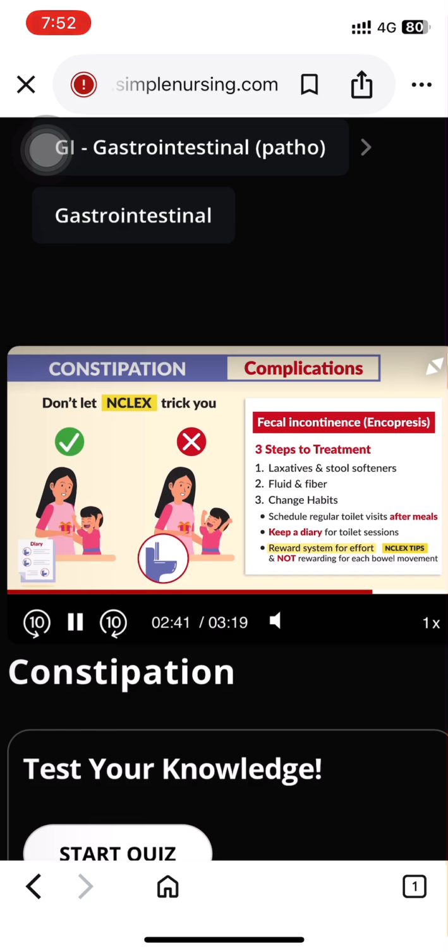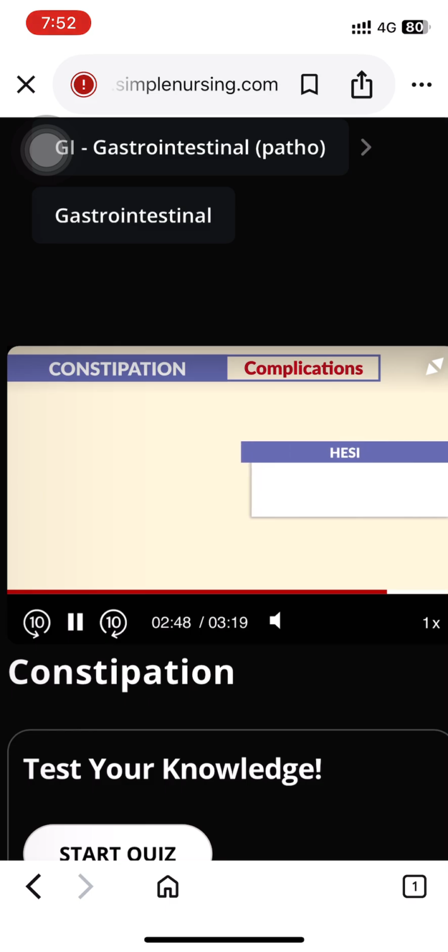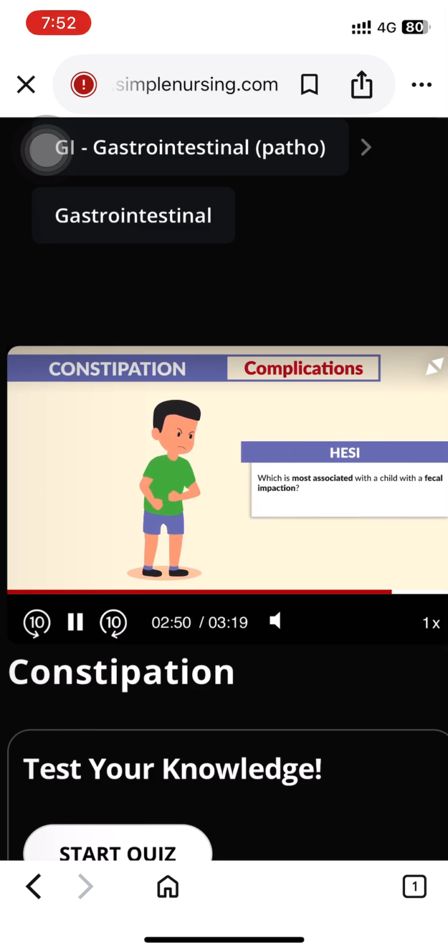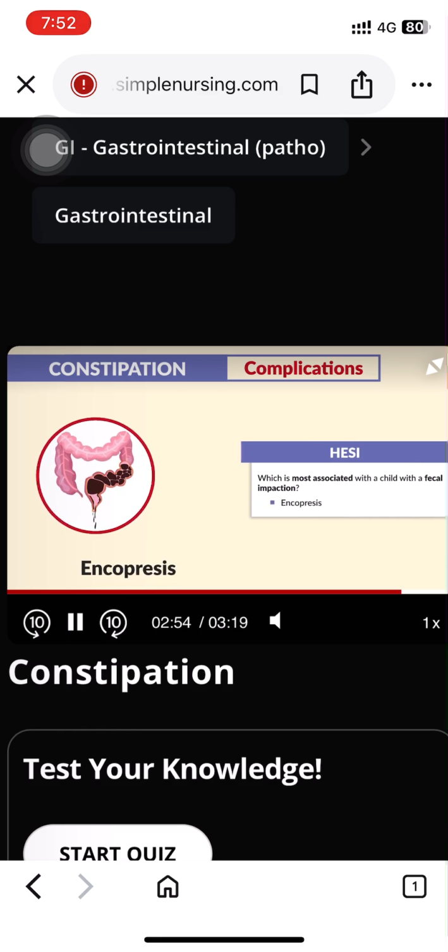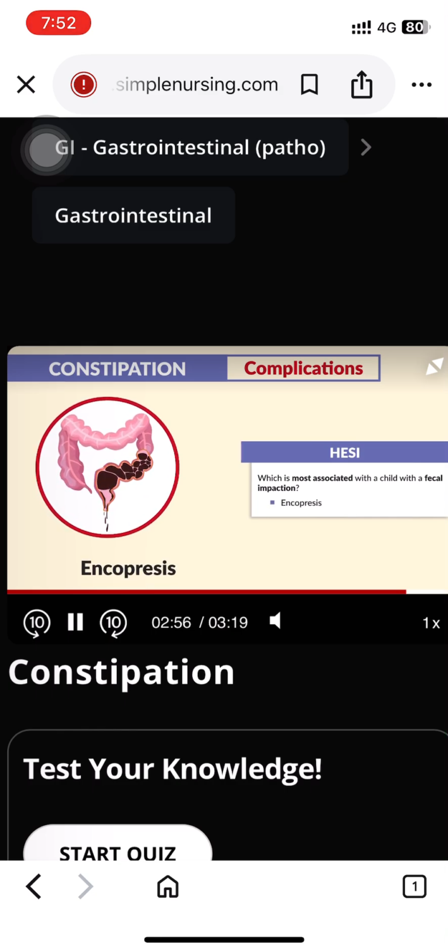We reward for effort and participation, not necessarily for success. So Hesi mentions, which is most associated with a child with fecal impaction? Encopresis. Yes. Just think that the child is keeping all that stool in.